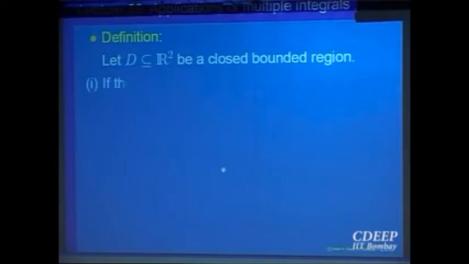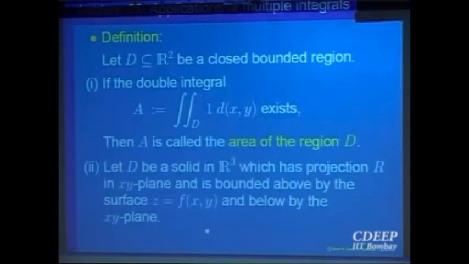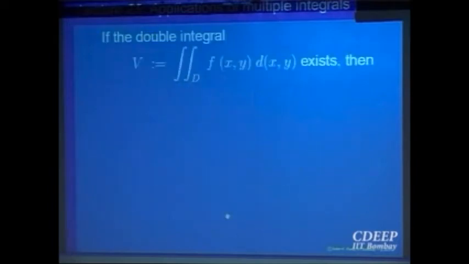So this notion of double integral, the integral of 1 dx dy, if this integral exists, will give you what should be called the area of the domain D in the xy plane. So that is the definition of the area: from a general rectangle you have gone to a domain for which the constant function is integrable. Okay. So that is the area, and similarly for a region in R3.